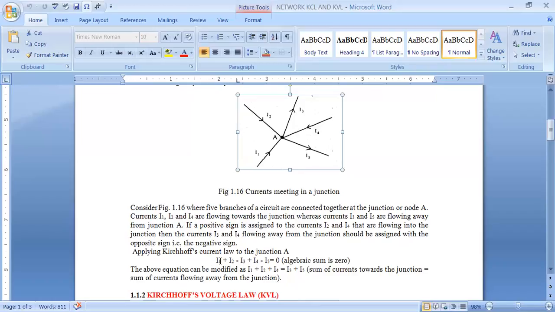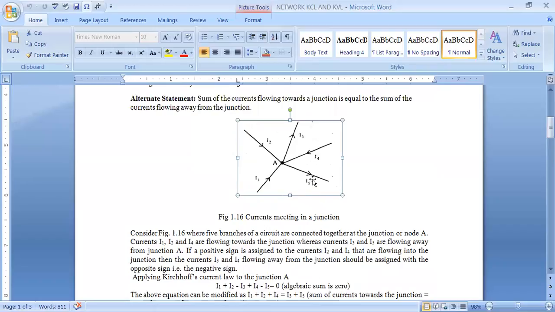Now apply this: I1 plus I2, because towards the junction, minus I3, away from the junction, plus I4, towards the junction, minus I5, away from the junction, is equal to 0. The above equation can be rearranged as I1 plus I2 plus I4 equals I3 plus I5. So the sum of the currents towards the junction is equal to the sum of the currents away from the junction. This is the explanation.